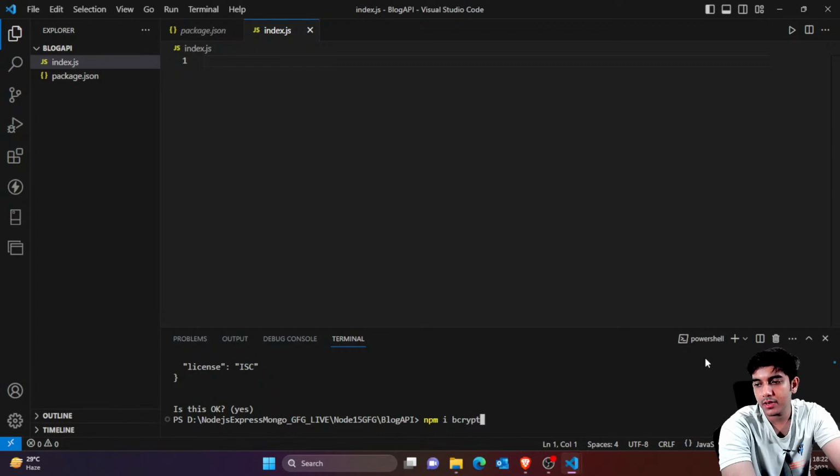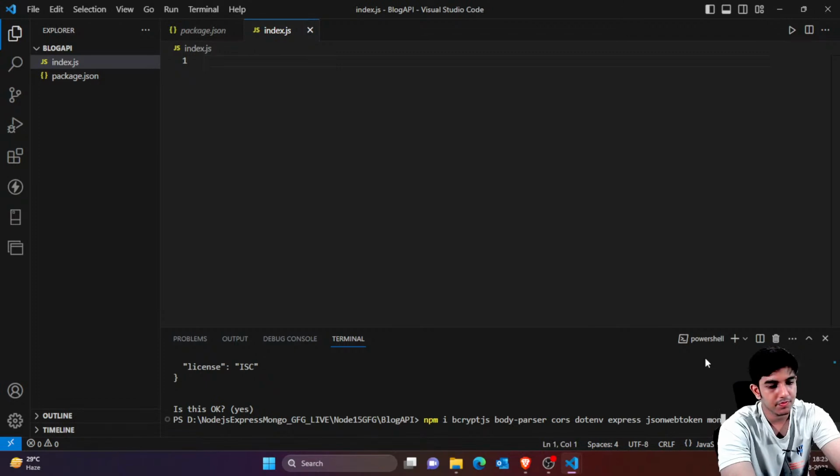Okay, so bcrypt, bcrypt js, and then the second thing is body parser. Third thing is cors. Actually, we don't need cookies. Third thing is cors. Fourth thing is env. Then express, JSON web token,